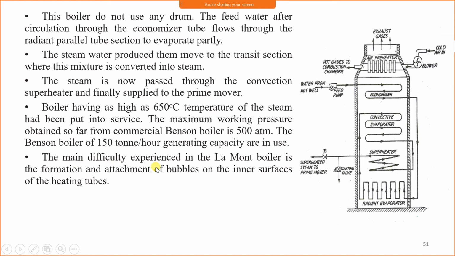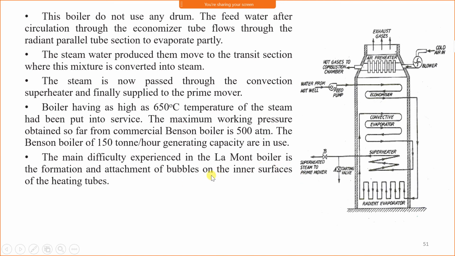The main difficulty experienced in Lamont boiler is the formation and attachment of bubbles on the inner surface of heating tubes. In the Lamont boiler, the main difficulty was the formation and attachment of bubbles due to the boiling, and that difficulty was overcome in the Bunsen boiler by preventing water from boiling.